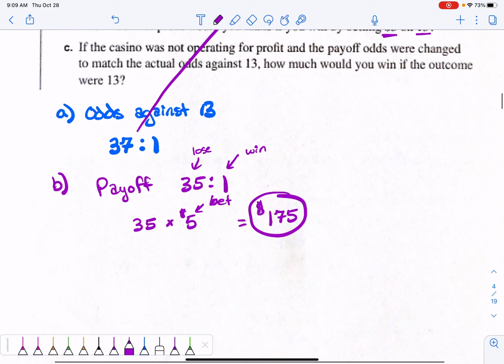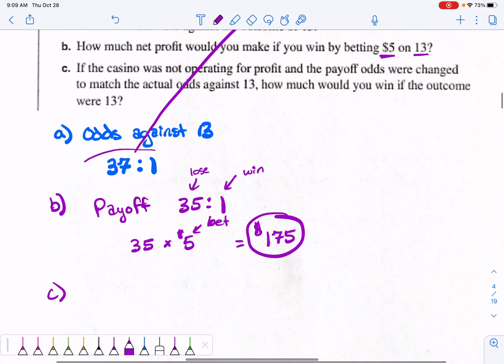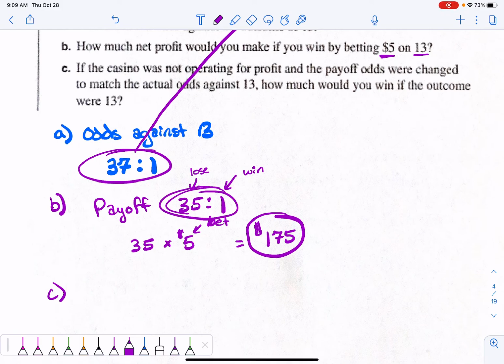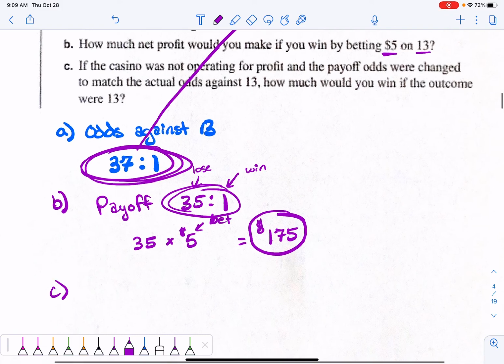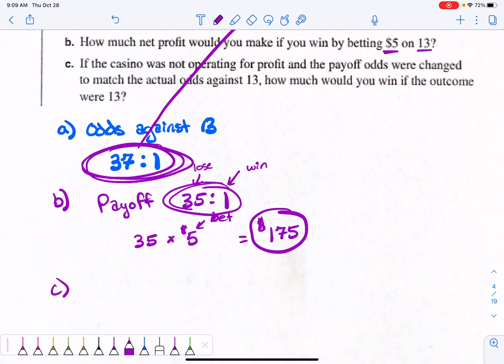Versus part C says, if the casino was not operating for profit and the payoff odds were changed to match the actual odds, okay, remember that the actual odds is 37 to 1 and not 35 to 1. If the casino actually changed it to match the actual odds, how much would you win if the outcome were 13?